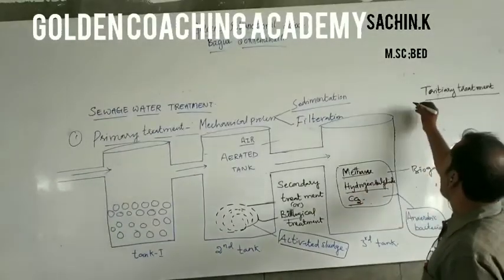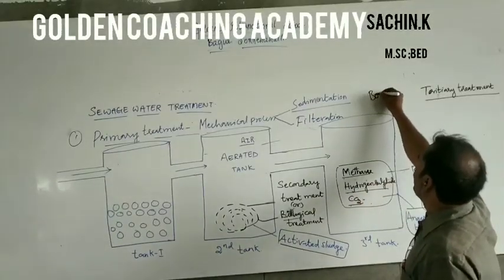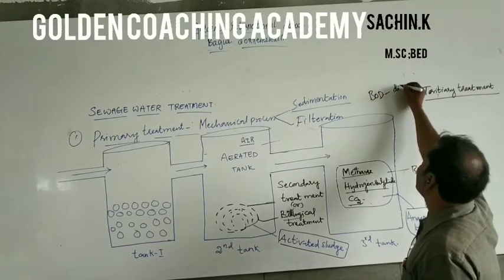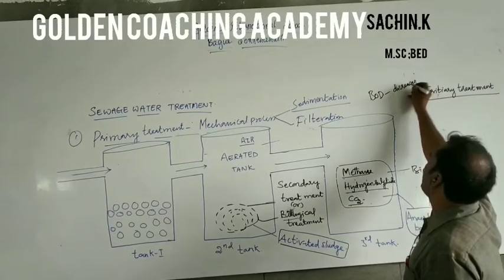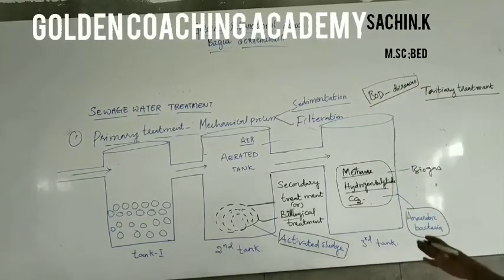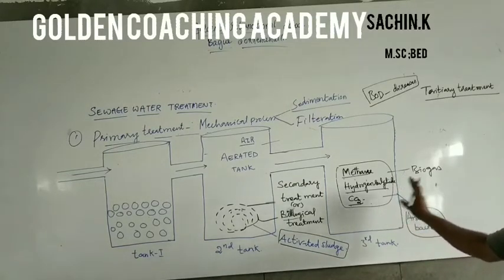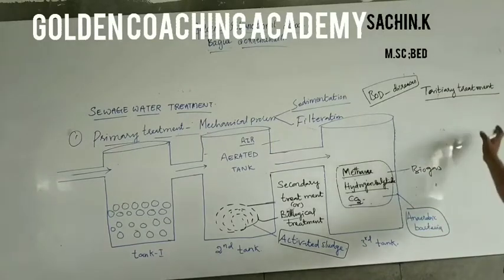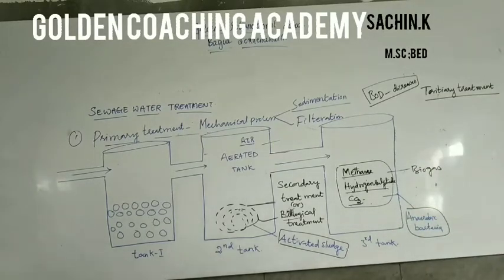Gradually, the BOD of polluted water decreases. Means BOD, biological oxygen demand, decreases. Means pollution decreases. Some amount of organic matter is separated and pollution is decreasing. Then this is sent to the next level, that is called as a tertiary treatment.